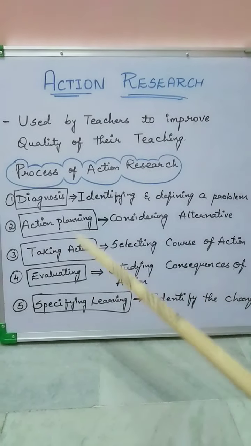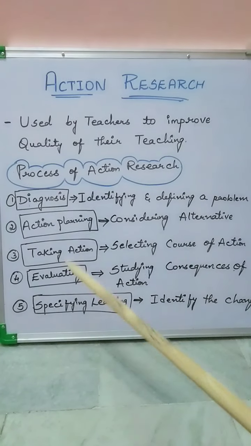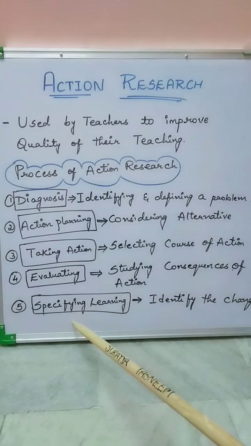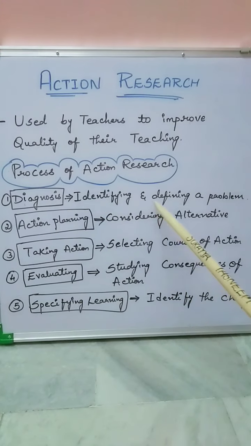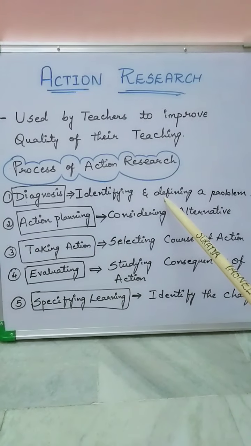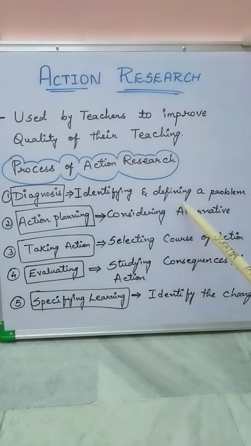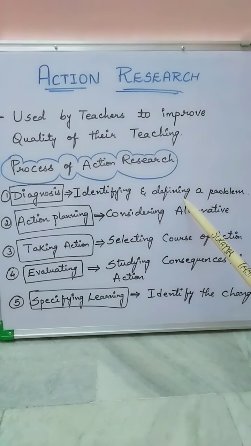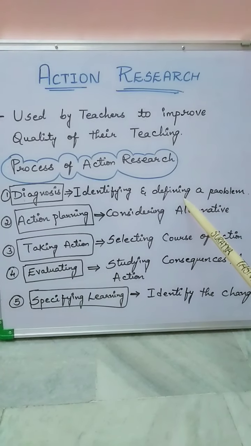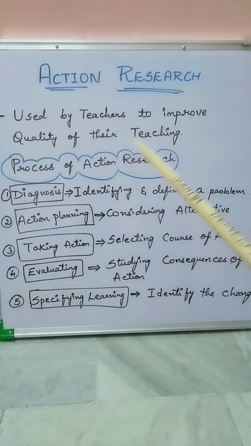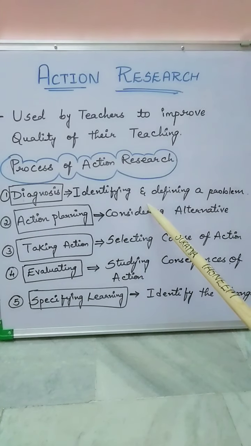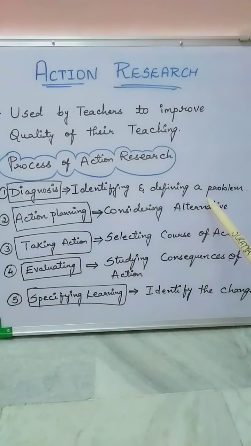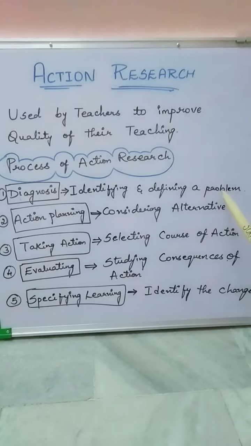There are different steps involved in the process of action research, that is diagnosis, action planning, taking action, evaluating and specifying the learning. Diagnosis is identifying the problem. You first need to understand what is the problem behind the inability of the child to answer your questions. Is it a difficulty in your execution of the topic, or is there a difficulty in the student? First you need to identify the problem.